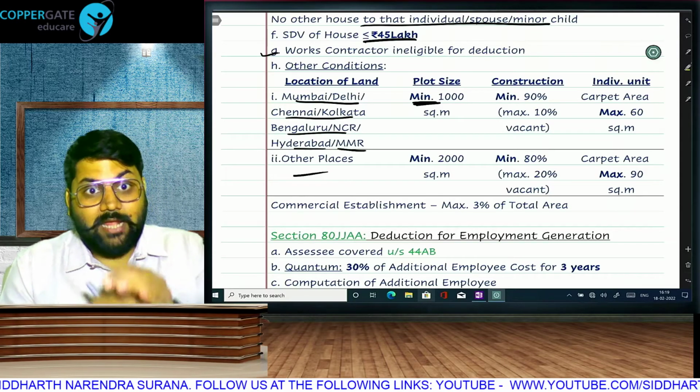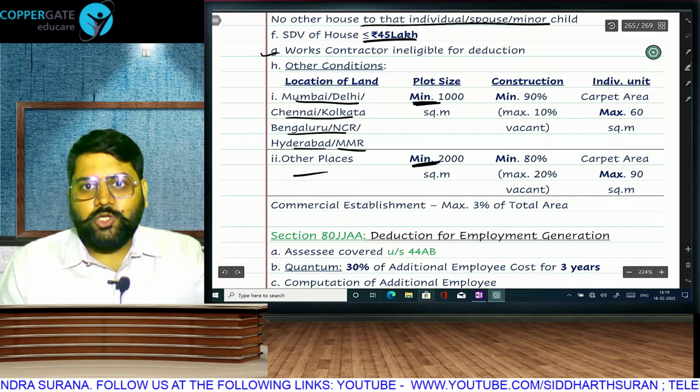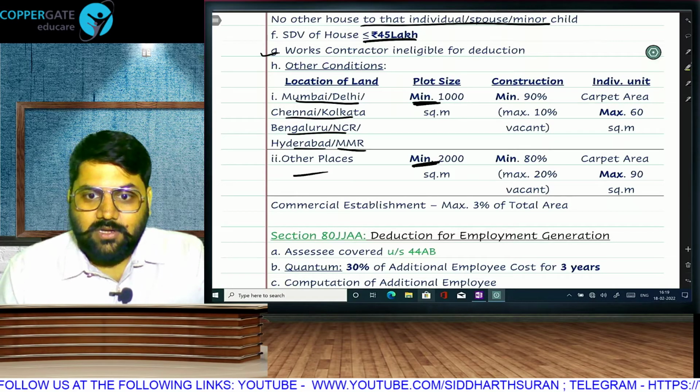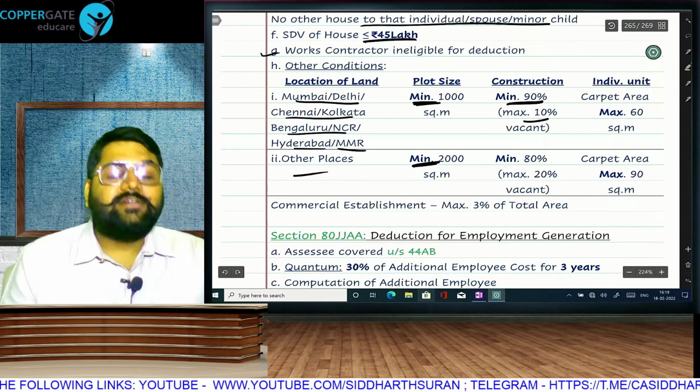Minimum, the plot can be bigger. Minimum means it can be bigger. But at other places, there is more land available. So minimum 2000 square meter. On that plot, you are constructing the house. Minimum 90% should be constructed. In other words, you can leave maximum 10% vacant.